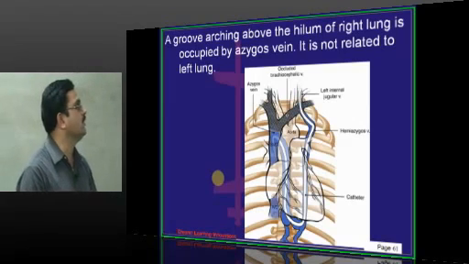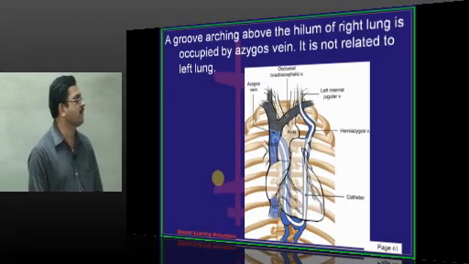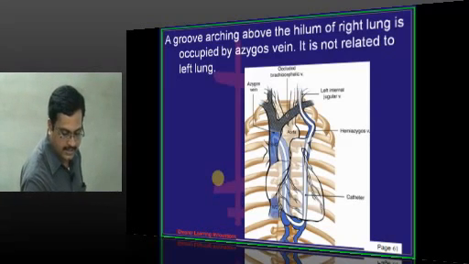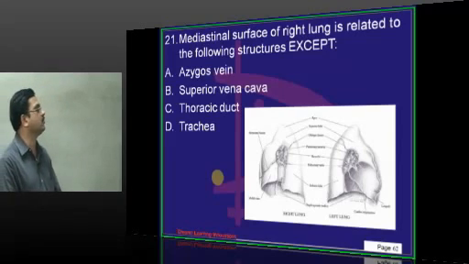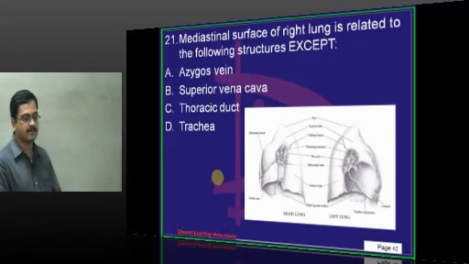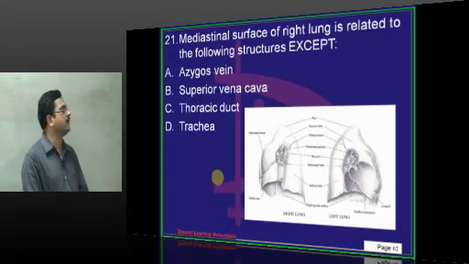So azygos vein arches over the root of the right lung and terminates by opening into superior vena cava. It is not at all related to the left lung. The mediastinal surface of right lung is related to the following structures except azygos vein. So azygos vein is present on the right lung.